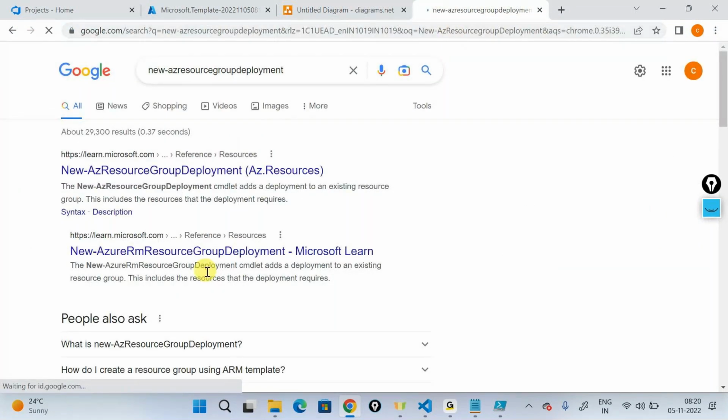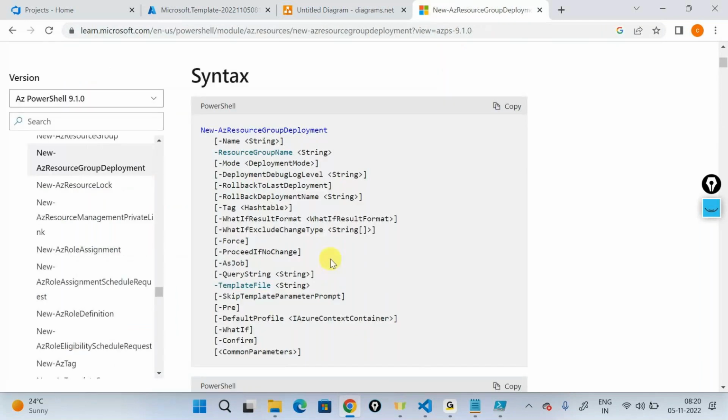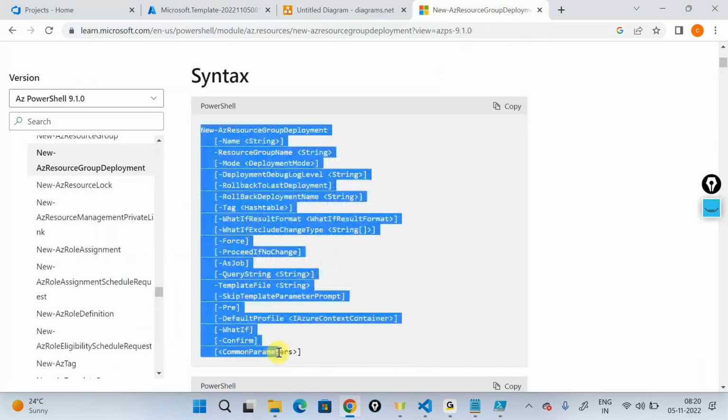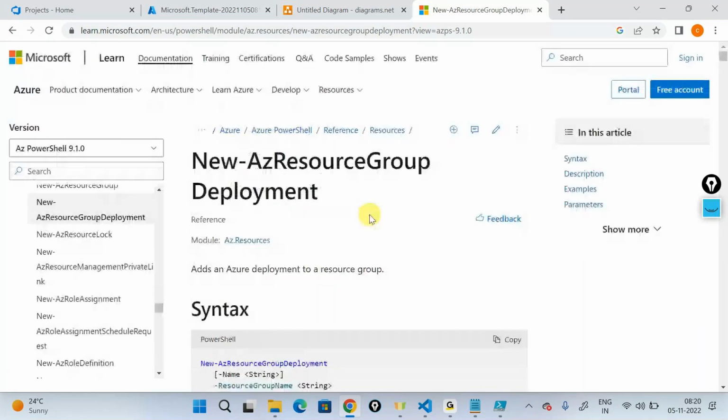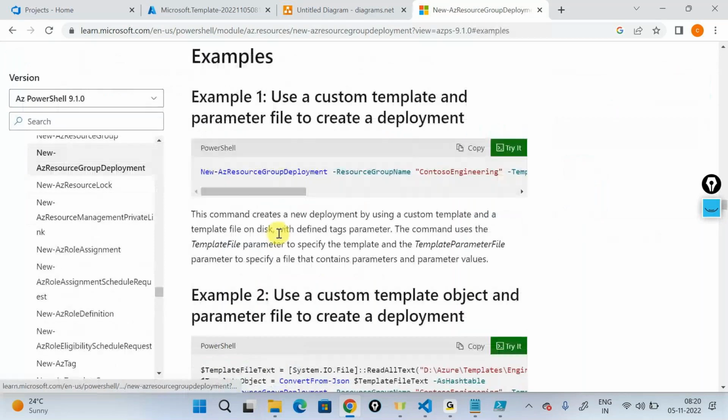It's going to tell me that these are all the allowed values. New-AzResourceGroupDeployment: the name of the deployment, the resource group name, the mode, the deployment mode that I was talking about. I'll scroll down and look at an example. So, New-AzResourceGroupDeployment, the resource group name, the template file name.